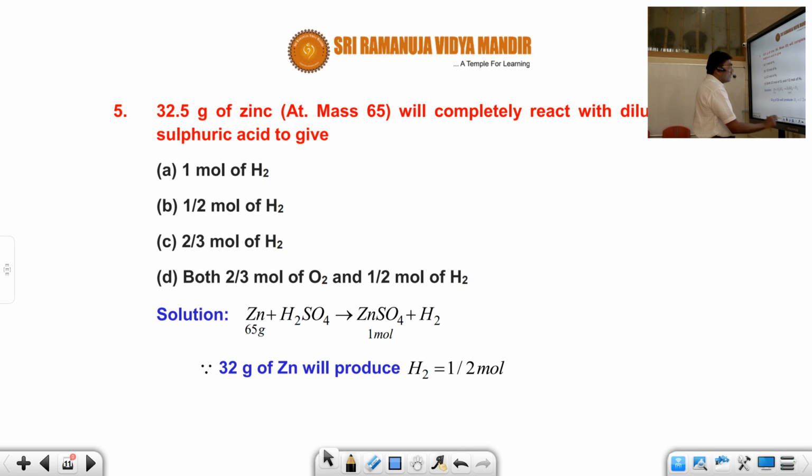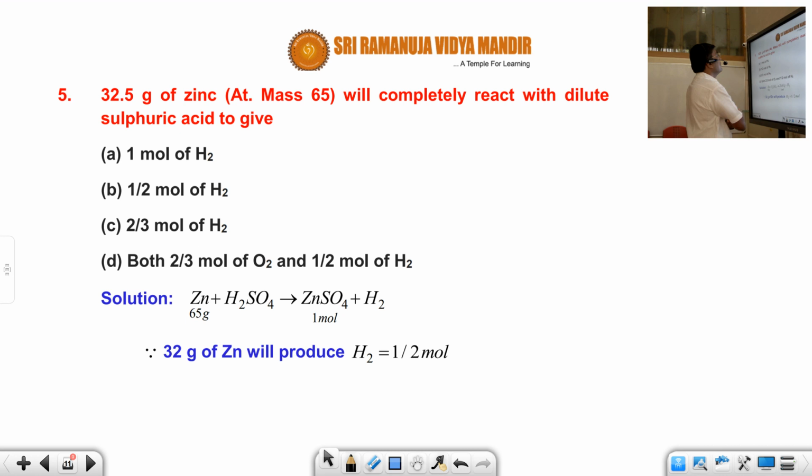Now, 32.5 grams of zinc will react with dilute H2SO4 to give H2. Why does it have to react first of all? Let us understand the philosophy. You know very well, zinc is a metal. Students, do you agree or not? Zinc is a metal. Metals means what? They are electropositive.